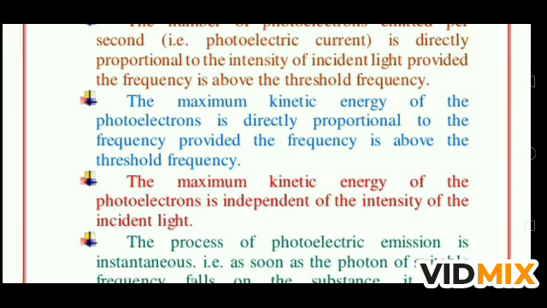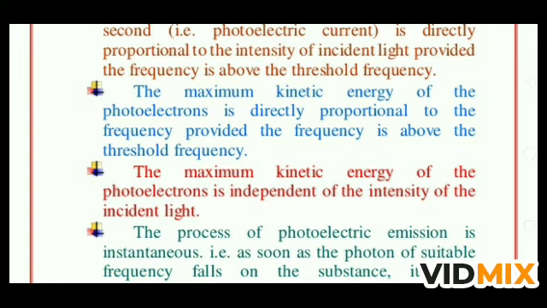The third law is the maximum kinetic energy of the photoelectron is directly proportional to the frequency provided the frequency is above the threshold frequency. Means above the threshold frequency, if the light is falling on the metal surface, the maximum kinetic energy of the photoelectron is proportional to the frequency. If you increase the frequency, the energy of the photon also increases by the relation E is equal to h nu, and so the energy of the emitted electron also increases. So this is the third law, that maximum kinetic energy of the photoelectrons is directly proportional to the frequency provided the frequency is above the threshold frequency.